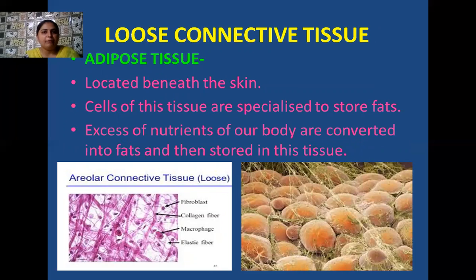Okay, students, the second type of loose connective tissue is the adipose tissue. This adipose tissue is also located beneath your skin, and cells of these tissues are very much specialized to store fats. If we take excess nutrients, then these excess nutrients are later converted into fats, and these fats are stored in the cells of adipose tissues, which are generally known as adipocytes. So their main function is storage of fat. This is the diagram of the adipose tissue, and here is the diagram of the areolar connective tissue. So these are the two types of loose connective tissue. One is areolar connective tissue and second is adipose connective tissue.